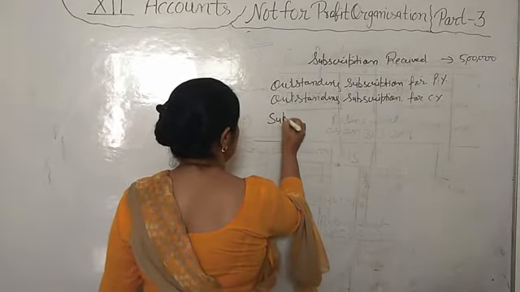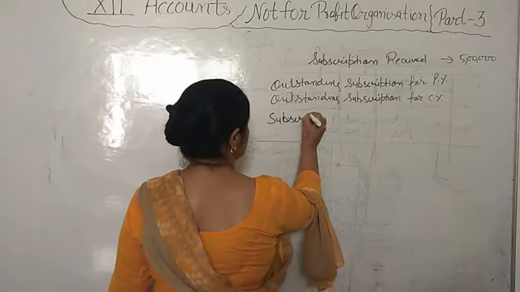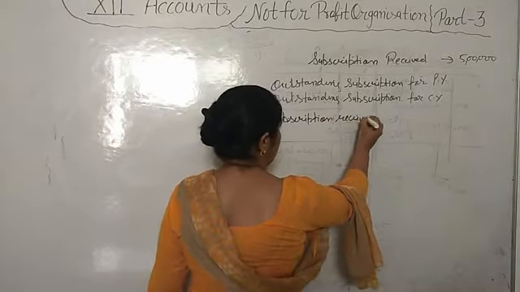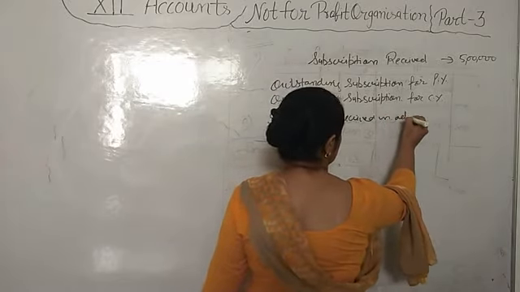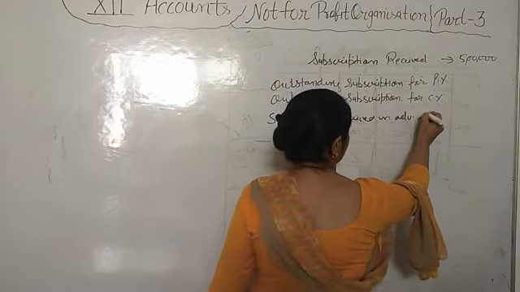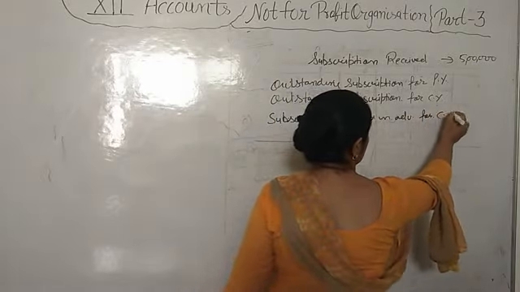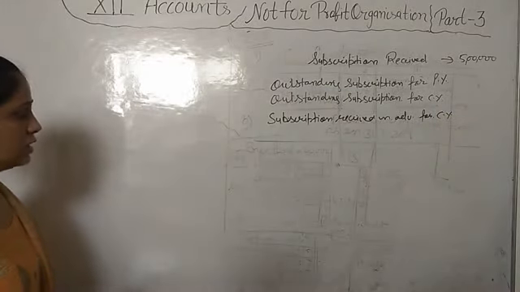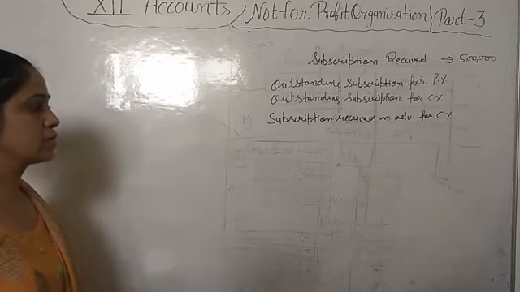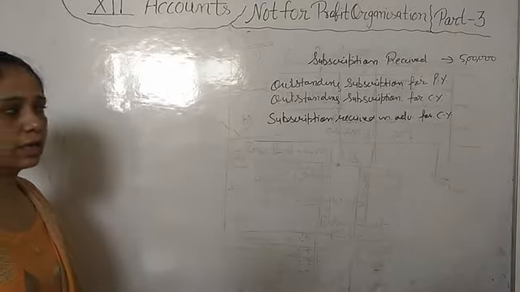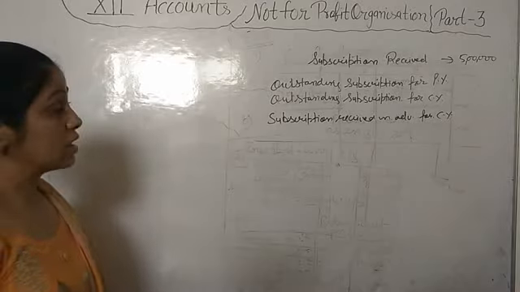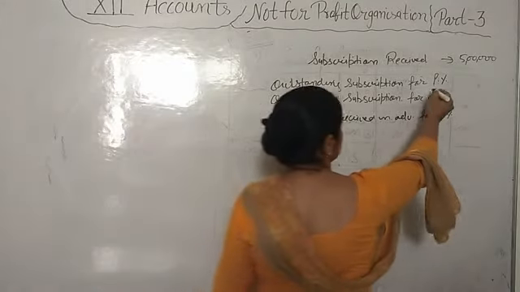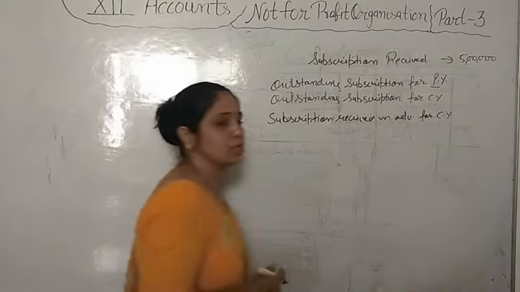Those members have paid the subscription of next year. This is known as subscription received in advance for current year. In the current year they gave the subscription of next year. This amount is known as subscription received in advance for current year. And there are some members who in previous year have paid the subscription of the current year.